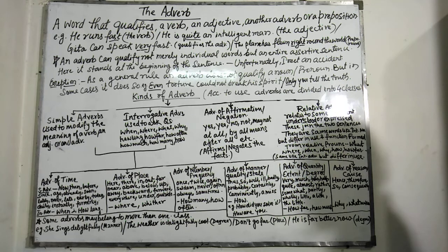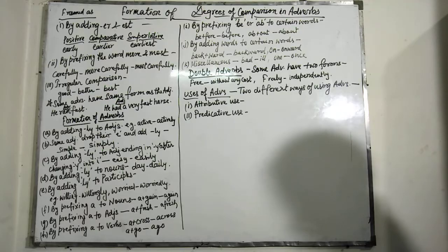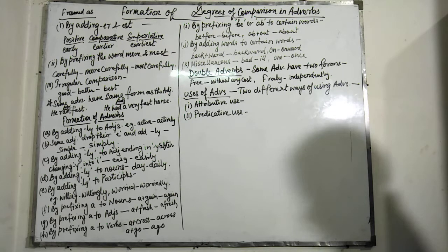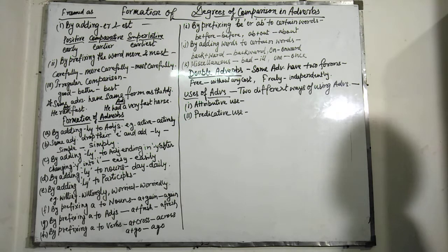Now, I am going to deal with the formation of degrees of comparison of adverbs.